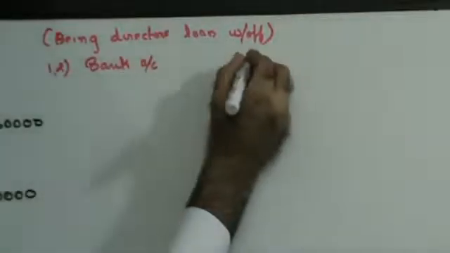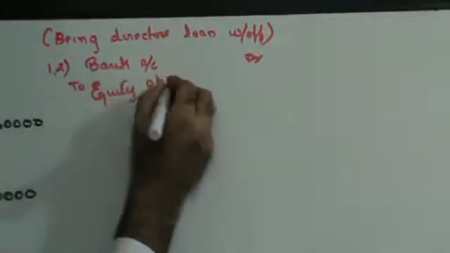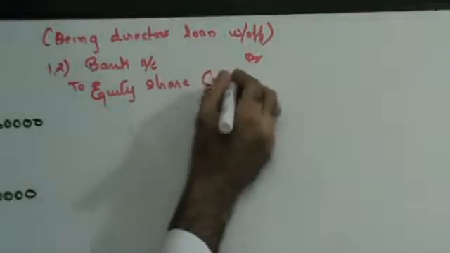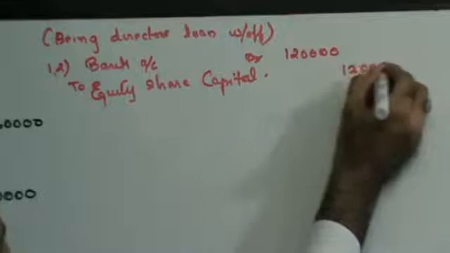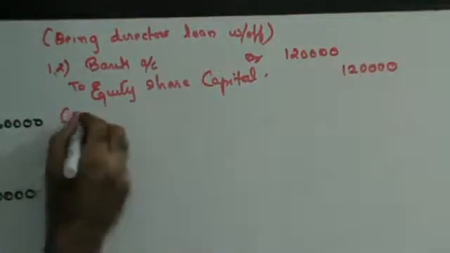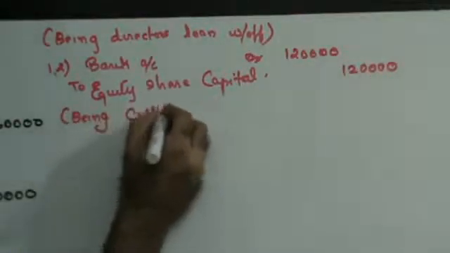Money is coming in. Bank account debit to equity share capital. I'm making a combined entry. I could have done it this way also: Bank account debit to equity share final call, and then equity share final call to equity share capital. Or I'm directly making a combined entry, single entry. 40,000 shares, 3 rupees per share, 1,20,000, being call received.